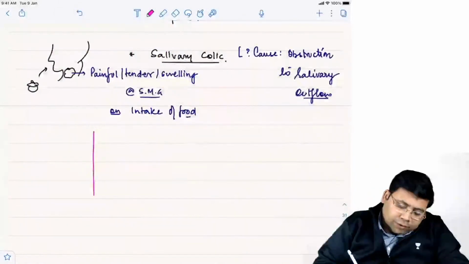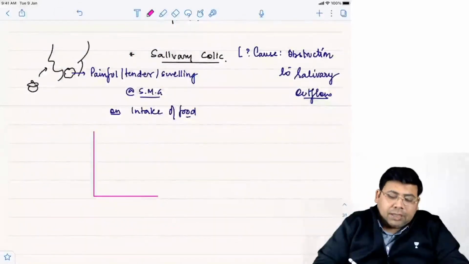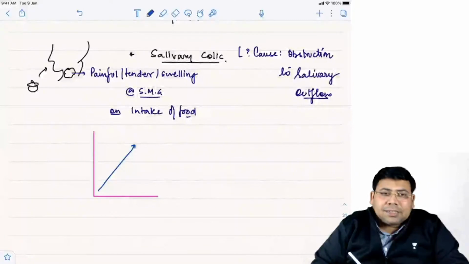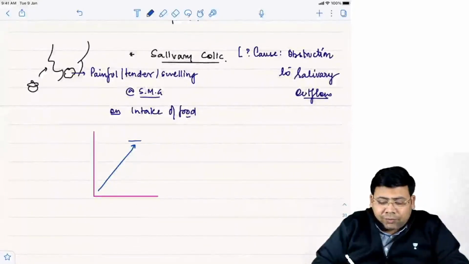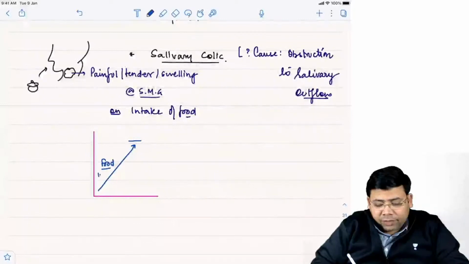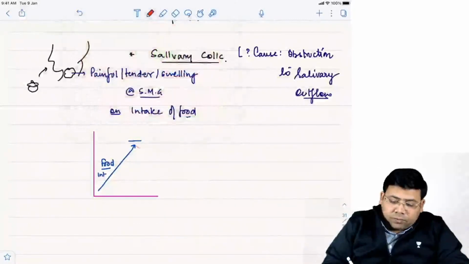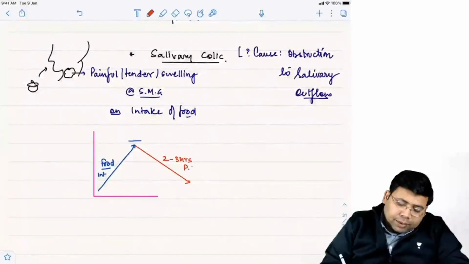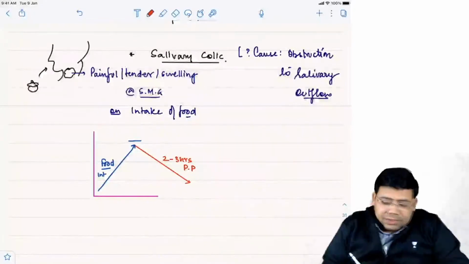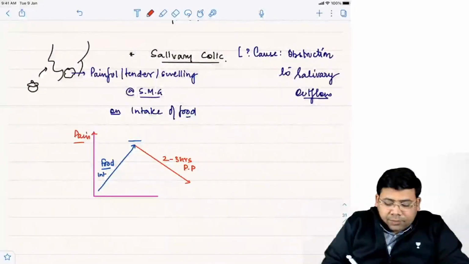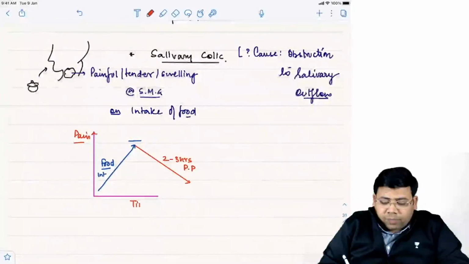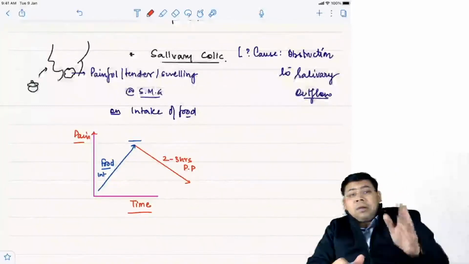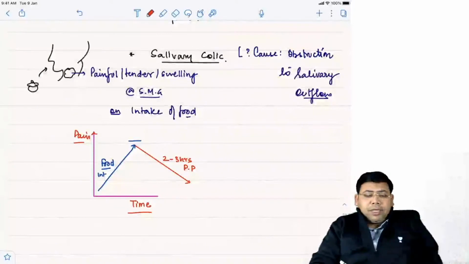Then why is it known as colic? The reason is that if you see this pain pattern, the pain increases from the baseline, shoots to the maximum with the food intake, and then goes down 2 to 3 hours postprandial. Since the pain goes up and then comes back to the same baseline, if you draw a graph of pain versus time, this is what is known as a colic. The pain shoots up and comes back to the baseline.